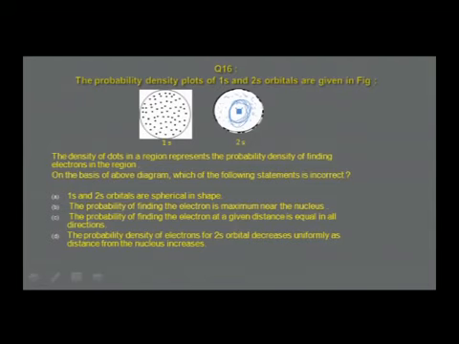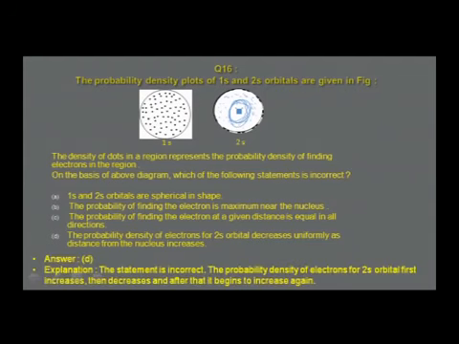On the basis of the above diagram, which of the following statements is incorrect? 1s and 2s orbitals are spherical in shape. It's a correct statement. The probability of finding the electron is maximum near the nucleus. It is also a correct statement. The probability of finding the electron at a given distance is equal in all directions. It's a spherical orbital, therefore that is a correct statement. The probability density of electrons for 2s orbital decreases uniformly as the distance from the nucleus increases is not the correct answer. A reason for that is given.